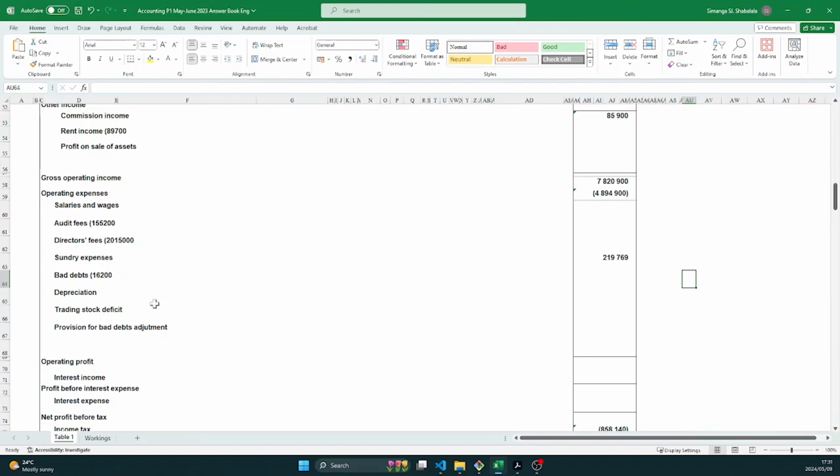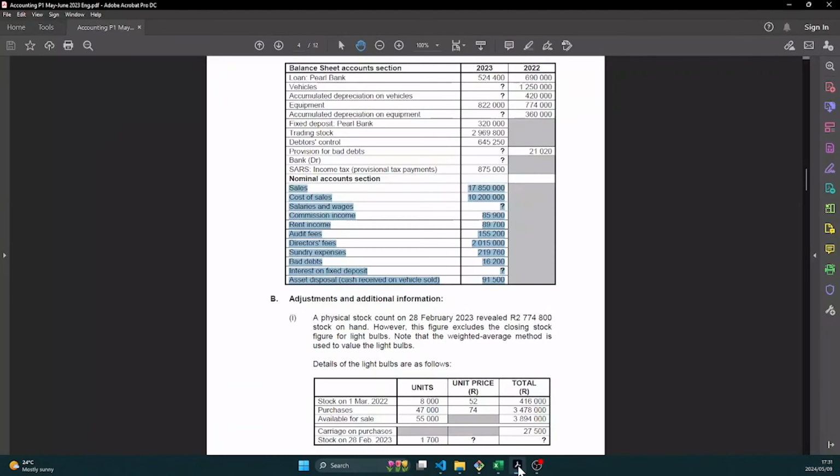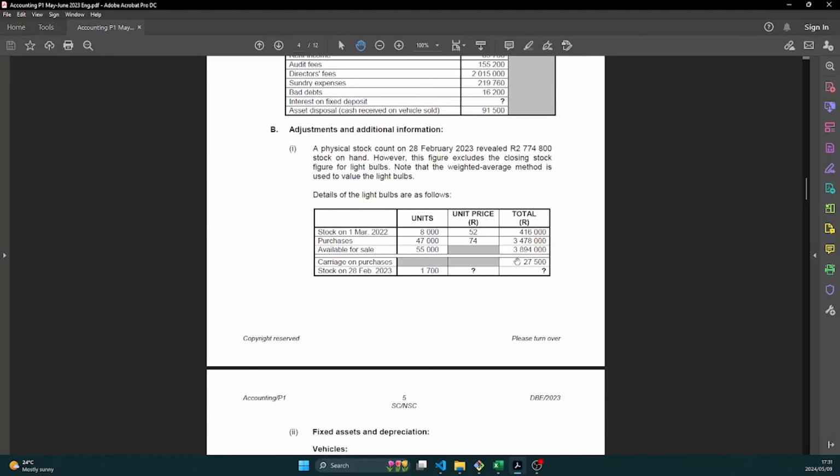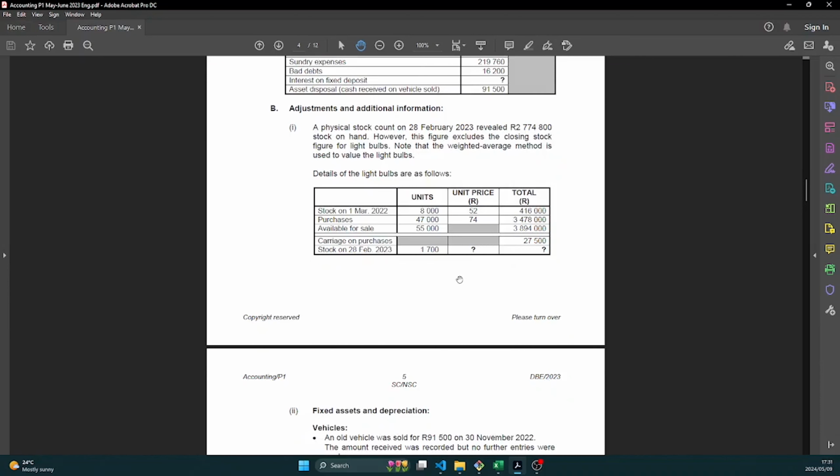And the nice thing about this is that this will help you to get marks. So even if your total amount here is wrong, you may still get these marks here, and then that total amount may be a mark with error. So this is a very good exam technique. Okay, so from this piece of information, we have already calculated the value of stock, and then we also spoke about the trading stock deficit.